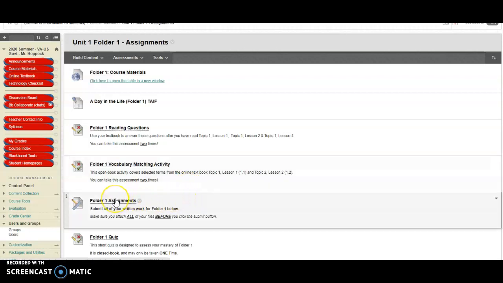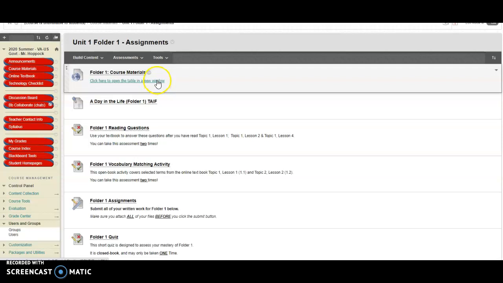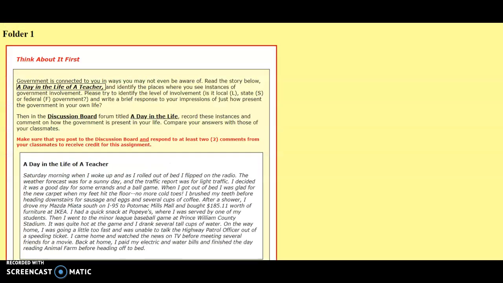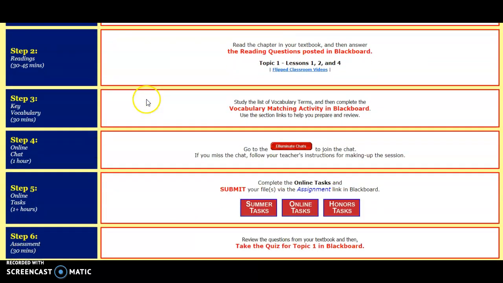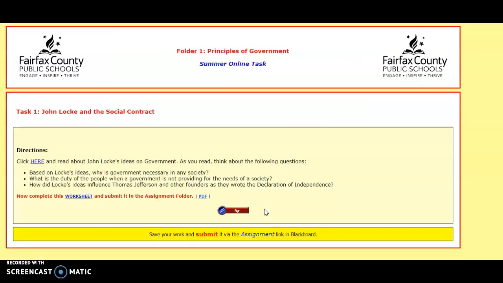Then we have the Folder 1 assignment, and there is no link to show you what the assignment is, so you have to go back and click on the table to find out what the assignment is. And you click here, and we click on Summer Tasks. These 2 tasks are used for the school year. There is less work in the summer tasks, so I strongly urge you to do the assignments that are less work. And you click on Summer Tasks, and here is an assignment.